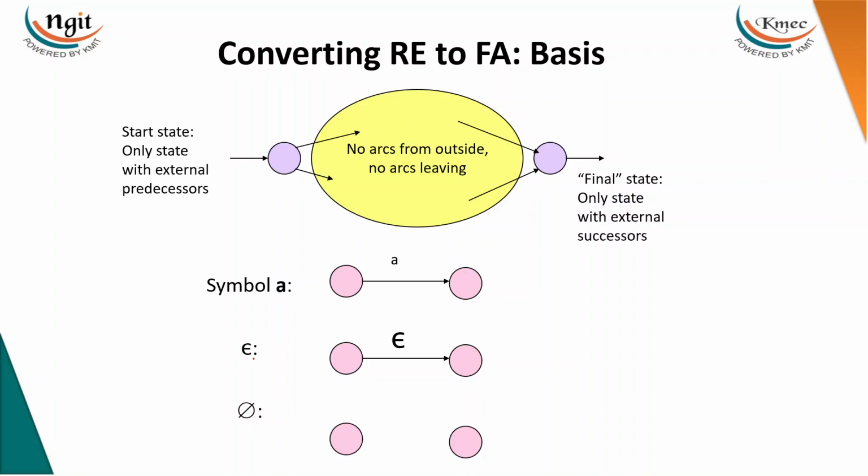Whenever you are asked to convert a regular expression to a finite automaton, make sure there is only one starting state and only one final state, and whatever expression you want to write, you write in the middle.